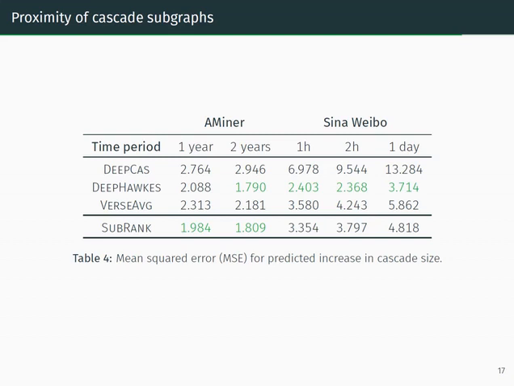Here we have the results for the two datasets. We can observe that SubRank performs very well on the first dataset, AMiner, and is the second best on Sina Weibo.